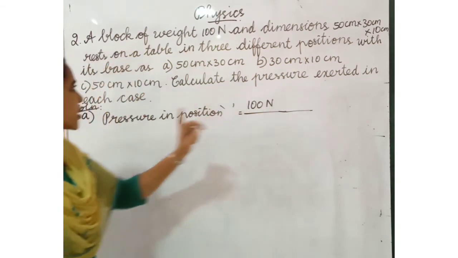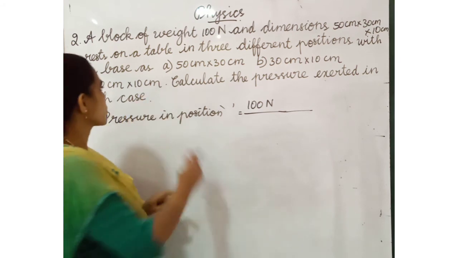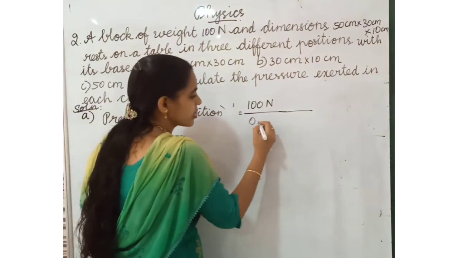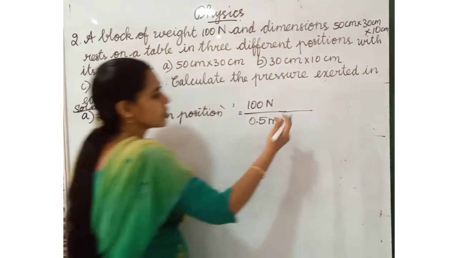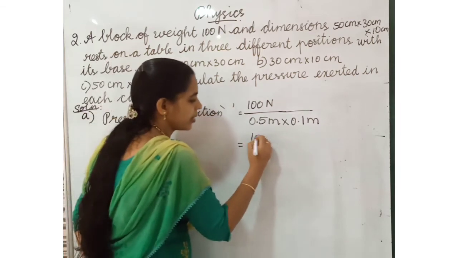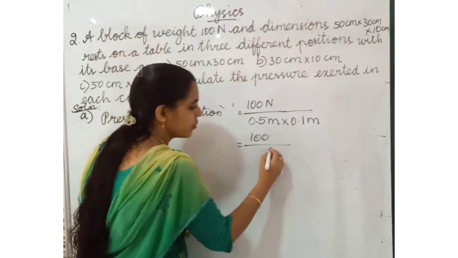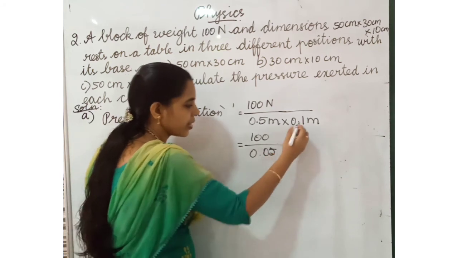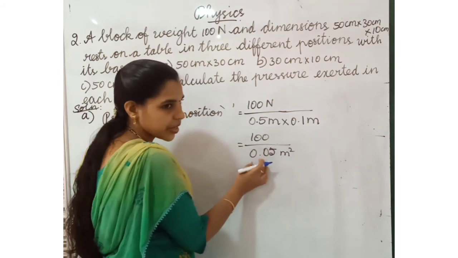Listen, next one is force is 100 Newton and area is 50 centimeter into 10 centimeter. So, we have to change the centimeter into meter. Which number will you get? 0.5 meter into 10 centimeter changes into 0.1 meter. Then 100 divided by, we have to multiply these numbers. 1 5 is 5. Here also next we have to write like this, 0.05 meter square.